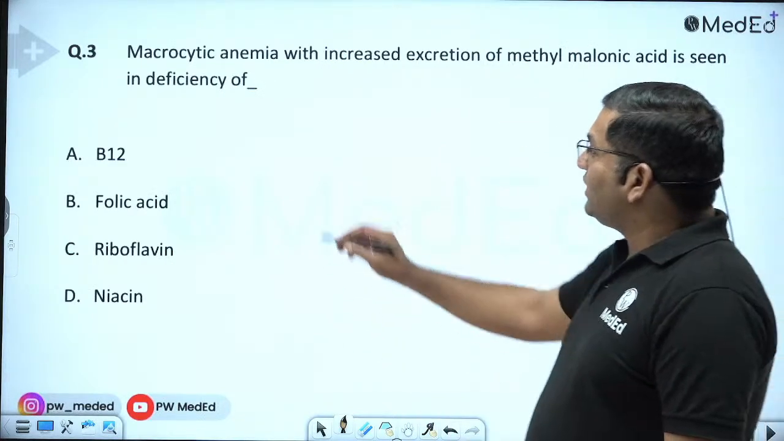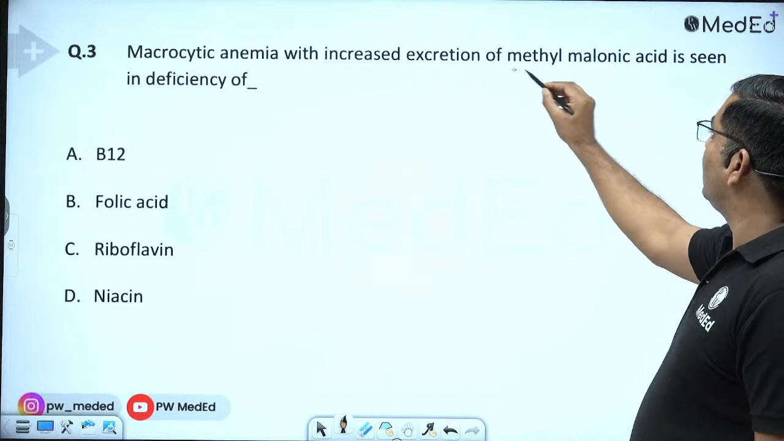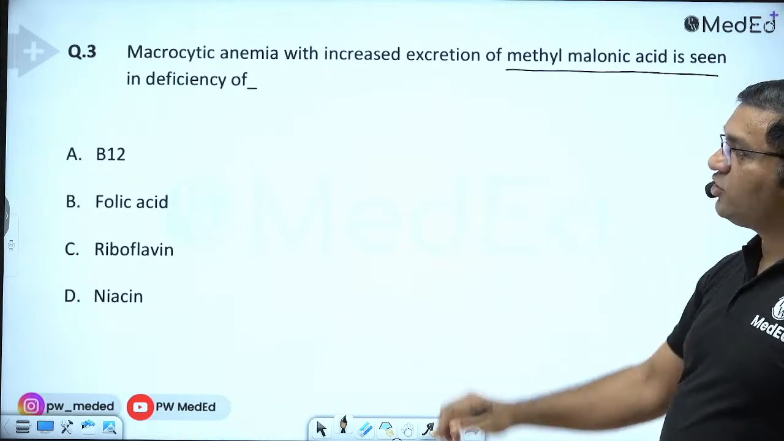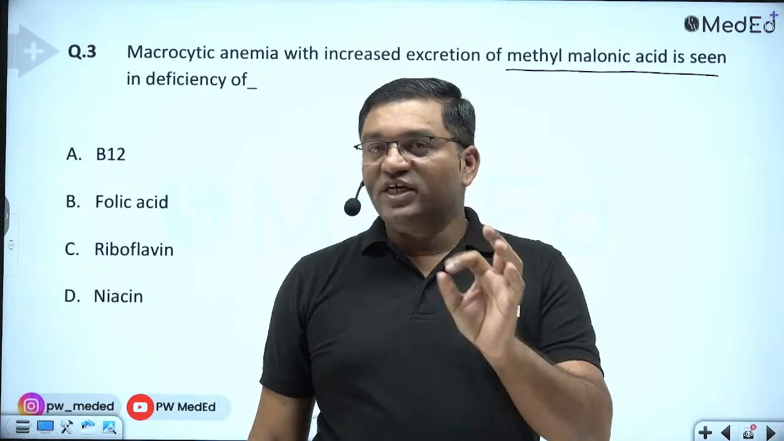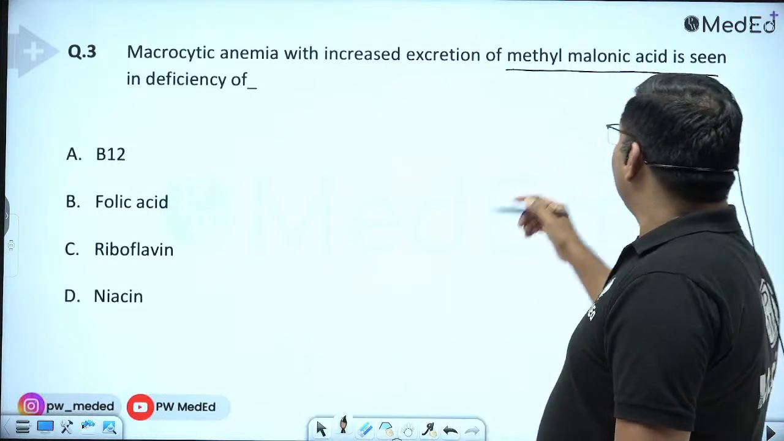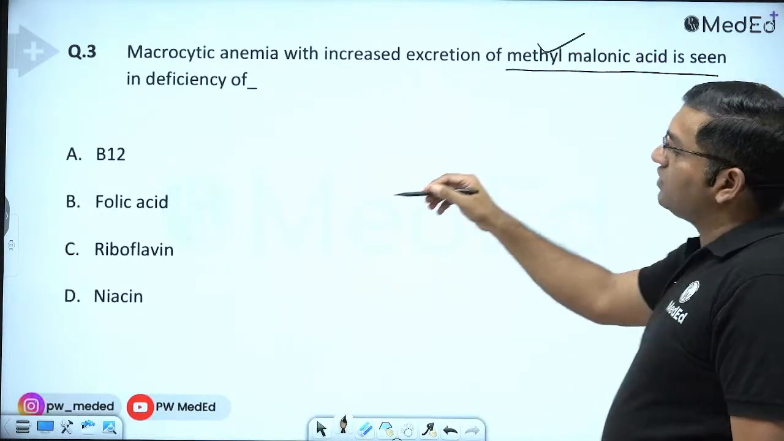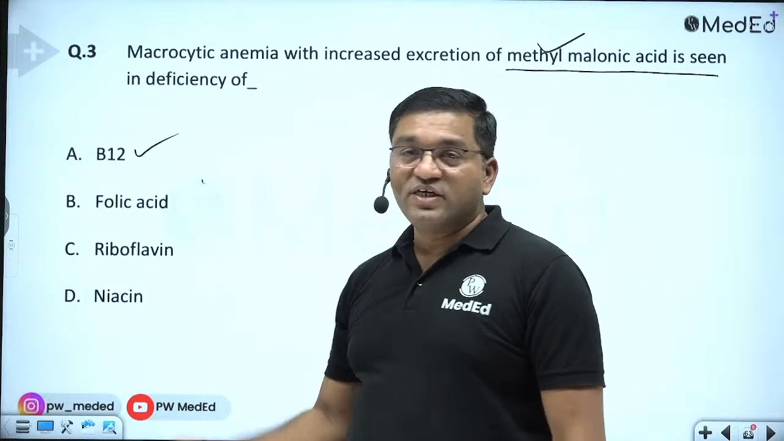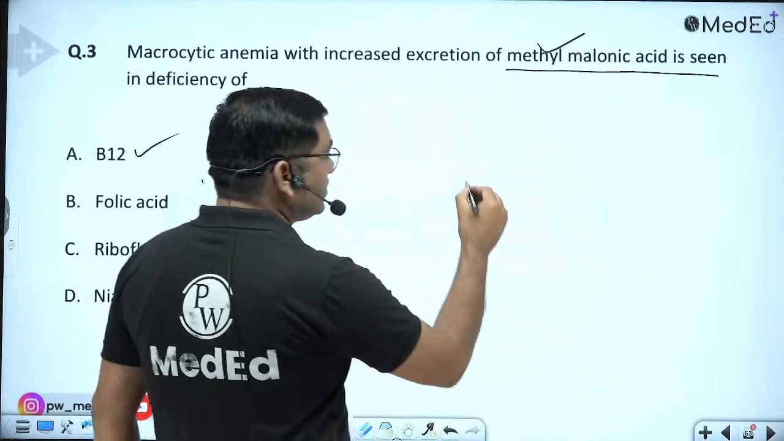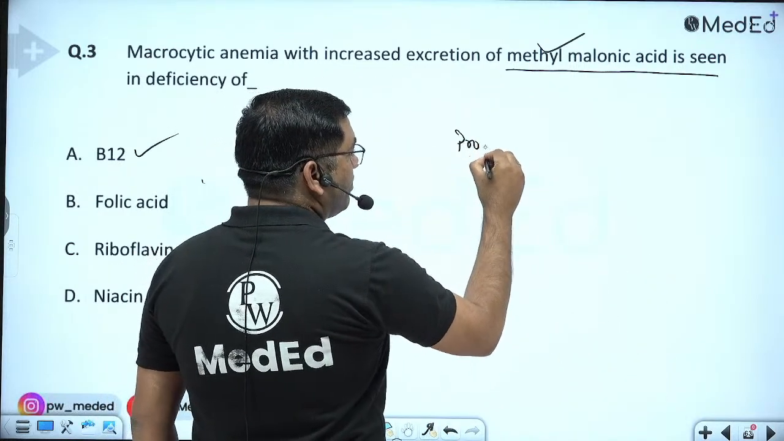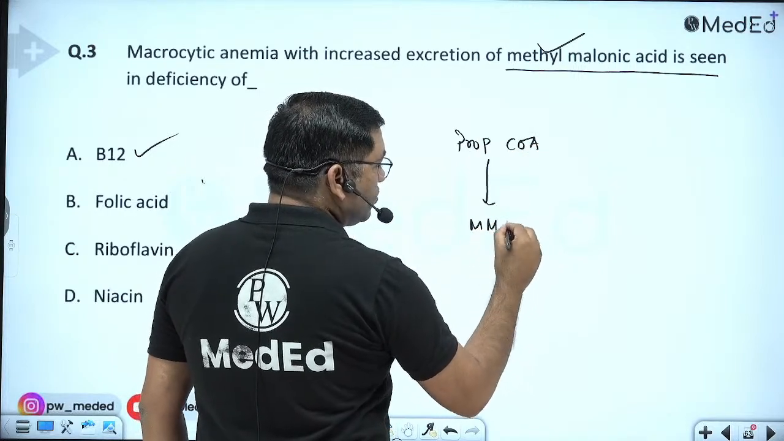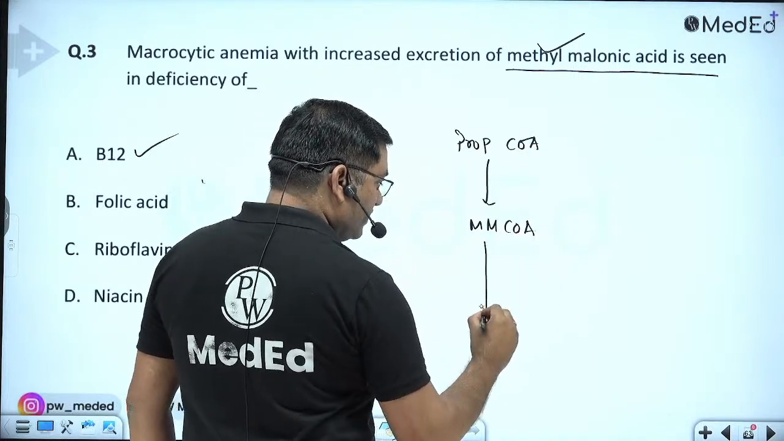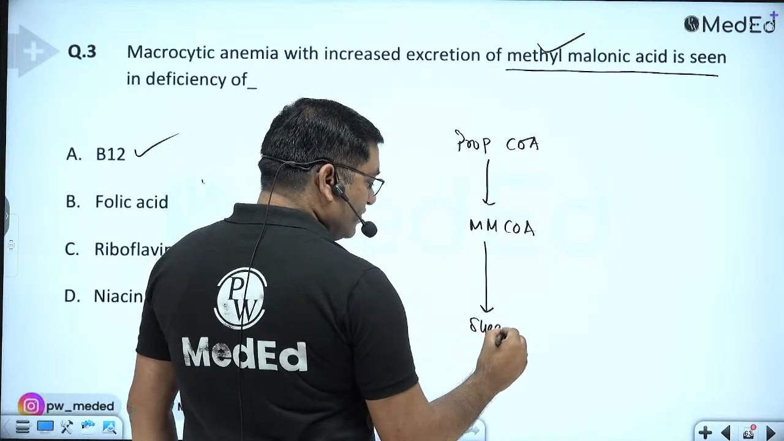Now, macrocytic anemia with increased excretion of methyl malonic acid is seen in deficiency of... Macrocytic means megaloblastic anemia. There are two important reasons: one is B12, and the other is folic acid. Now, it is along with methyl malonic acid excretion, which means it is B12 deficiency. Now see this reaction: propionyl coenzyme A is converted into methyl malonyl coenzyme A, and it is converted into succinyl coenzyme A.